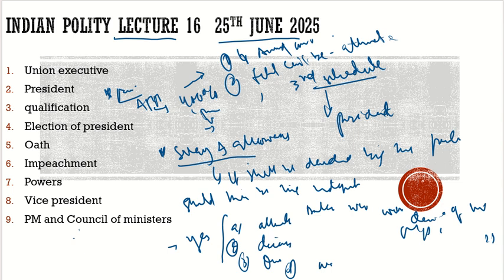But is this really so? Does it have something to do with the moral compass of the person? For example, if I am earning in the crores, does it mean that I will never do corruption, or does it have something to do with my moral compass? If I am a corrupt person, I will still try to earn more. If I am greedy, I will still go for corruption. So this argument in itself has drawbacks.